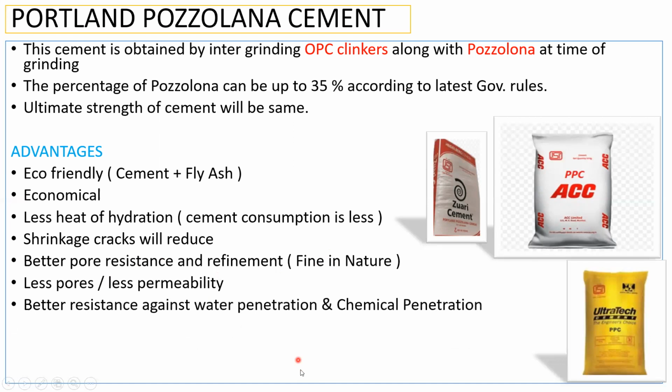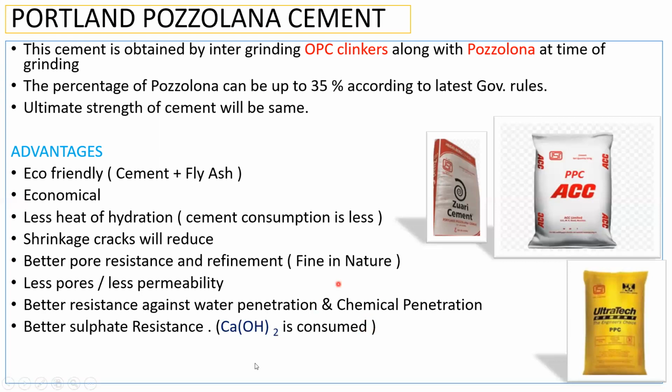Next is better resistance against water penetration and chemical penetration. Obviously, if there is less permeability, then there will be better resistance against water penetration and chemical penetration. Next point is better sulfate resistance. Why better sulfate resistance? Because the unreacted calcium hydroxide, which was creating a problem, right? That will react with pozzolana and CSH gel will be formed. So as a result, the sulfate attack will not happen, right? Now, all these are the advantages.